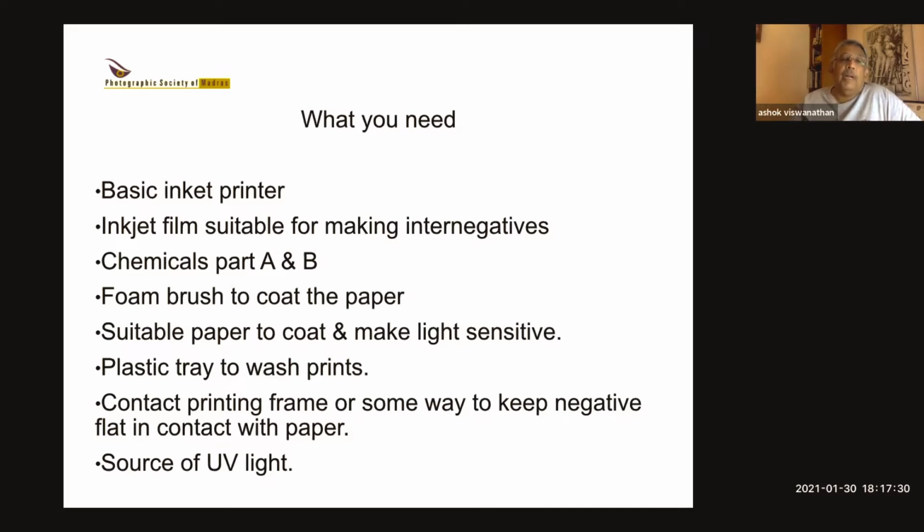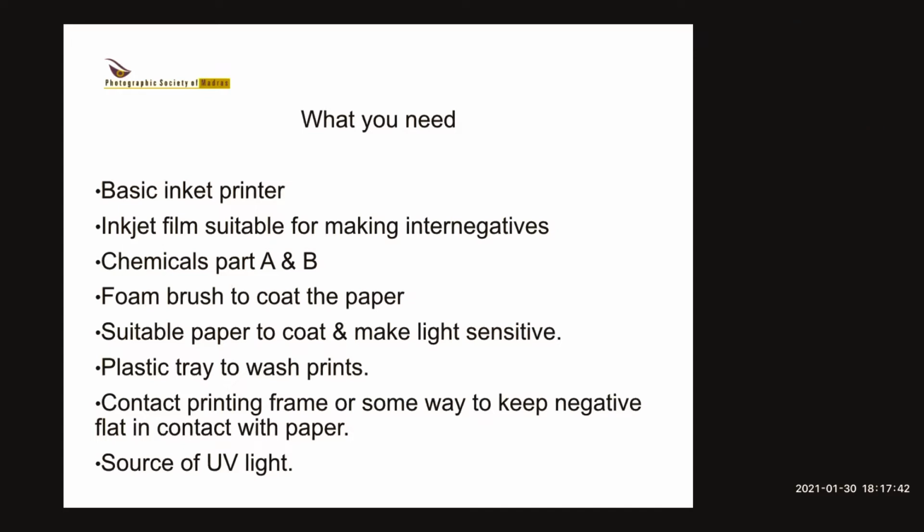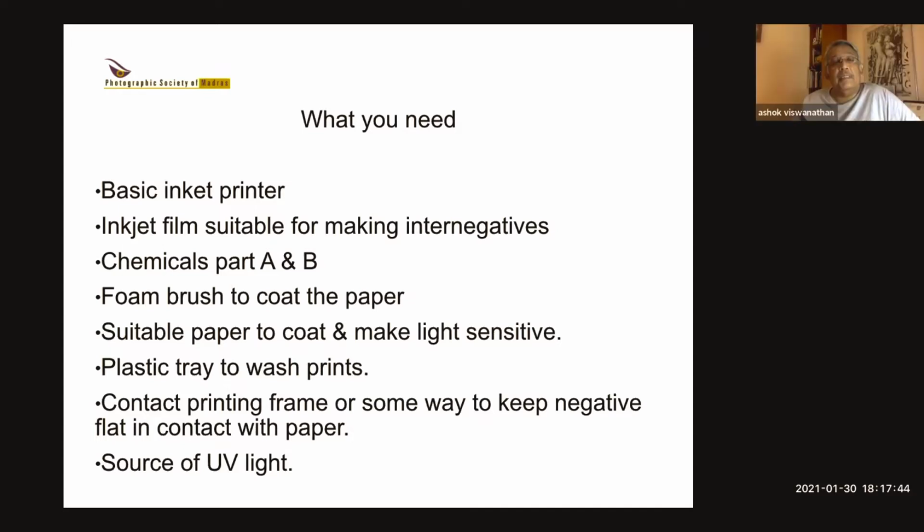You need to get a foam brush to coat the paper, and I'll show you what it looks like. You can buy these foam brushes on Amazon India. They're very cheap, maybe, I don't know, a couple of 100 rupees or something like that. So you can buy these foam brushes to coat the paper. You should not use any brush which has metal on it, the kind that you find in your kitchen, because the metal reacts with the chemicals and it gets patches. So it has to be purely foam.